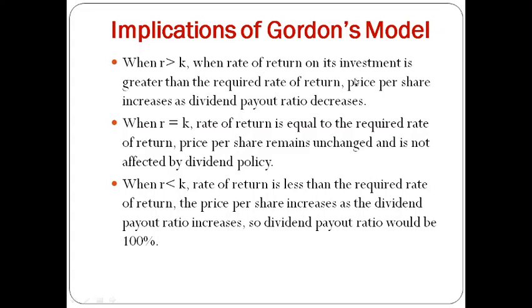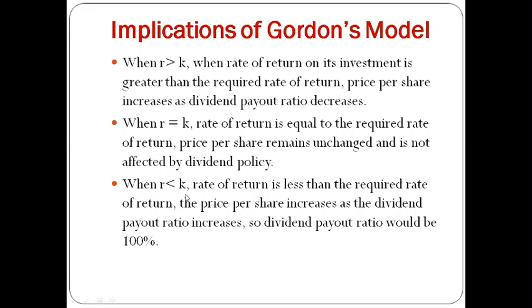Why does the dividend payout ratio decrease? Because after investing your funds in some alternative, you are getting more return. If you are getting more return from the investment, then the funds should be further invested and you should not distribute those funds in the form of a dividend, so your dividend payout ratio will decrease. The second implication is when R is equal to K. You are getting the same rate of return as you require, so the price per share will remain unchanged and will not be affected by the dividend policy, whether the company is paying 100% dividend or 0%, it doesn't affect.